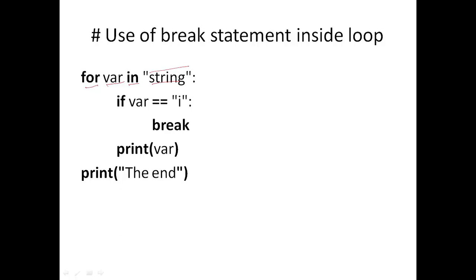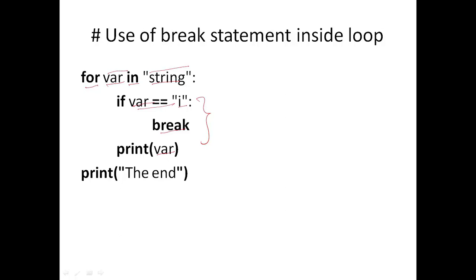So this for loop will iterate over the characters of this string, that means S, T, R, I, N and finally G. One by one these characters are assigned to this variable var, and this condition will be checked. As soon as the variable value becomes I, we will terminate our loop using the break keyword, and if it is not equal, then we are going to print that variable's value.